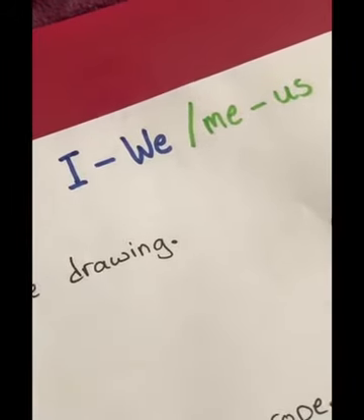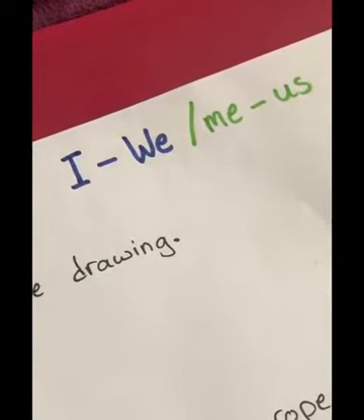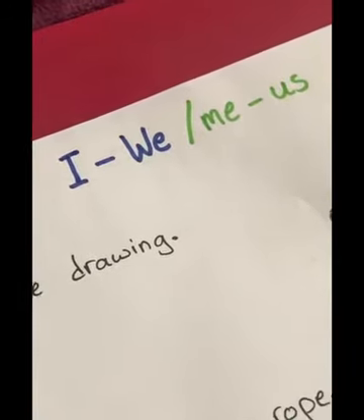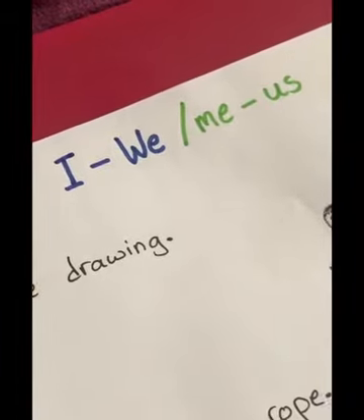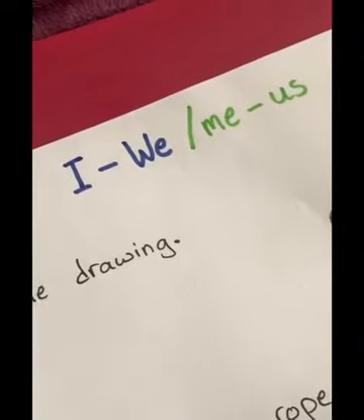Our lesson today is about more pronouns and where we put them in a sentence, okay? First of all, we want to revise something. We want to revise what subjects and predicates are. Let's see.